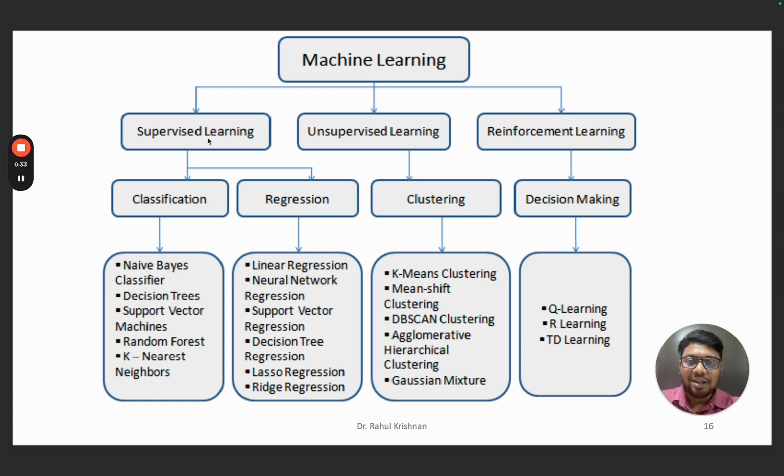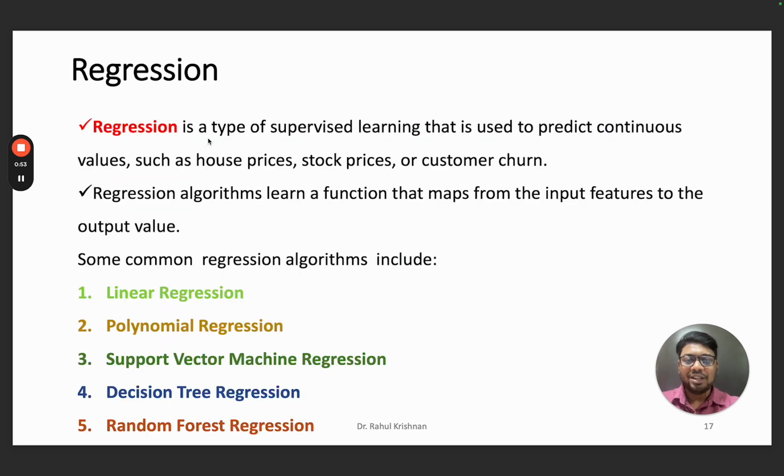And we also saw how machine learning is classified: supervised, unsupervised and reinforcement. Under supervised, as we discussed, we have regression as well as classification problems, and for each category we have a number of algorithms specifically for dealing with those kinds of problems. So now we get into detail about what is regression and what is classification, and further we will see what are the applications of supervised machine learning, and we will close supervised machine learning, and then in the upcoming video we will get into unsupervised machine learning.